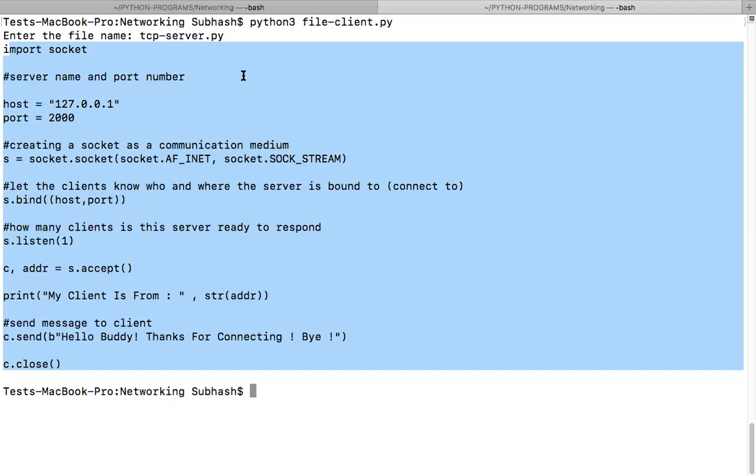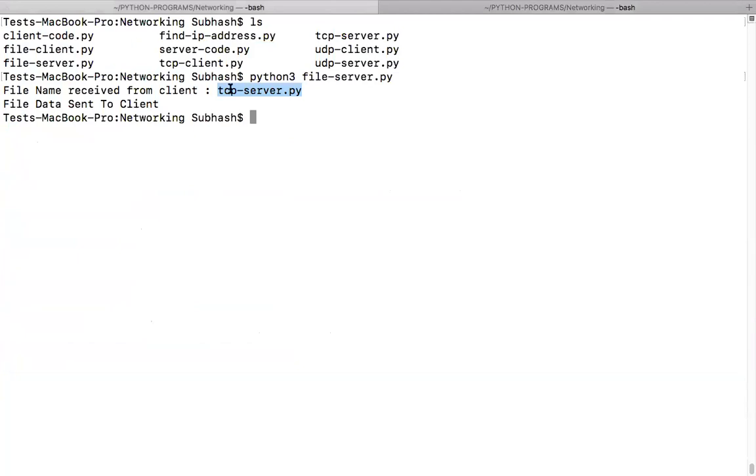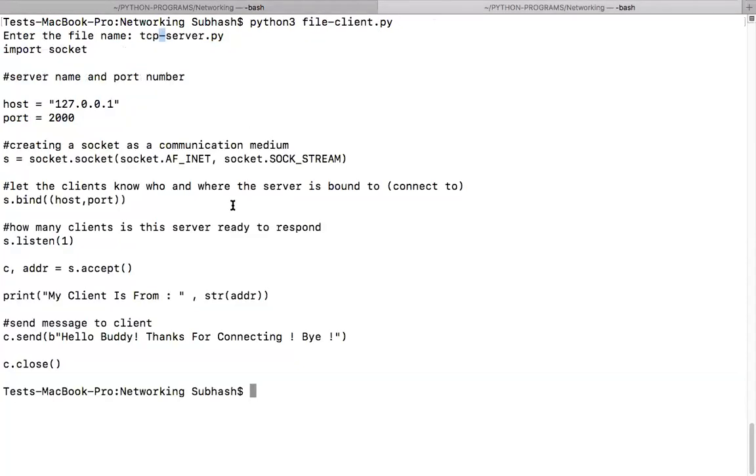So I'm asking this file client, boss, give me the contents of this file. It tells the server that it needs that particular file. It'll only give the name to the server, and the server will take that file name, read the content and send it back to the client, and the client will print that on the screen.